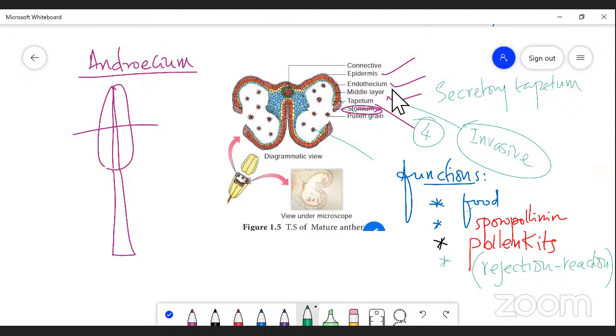Next, it also produces some proteins which are essential for the rejection and reaction process, by which the pollen grain is easily attached to the stigma region of the flower, right? So these are the major functions of the tapetum.